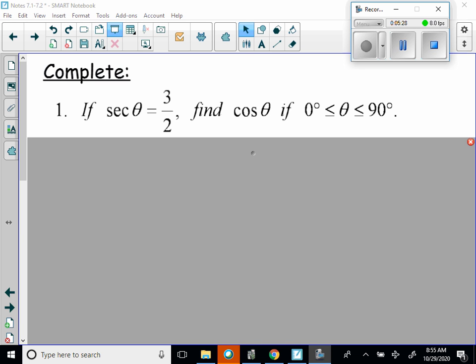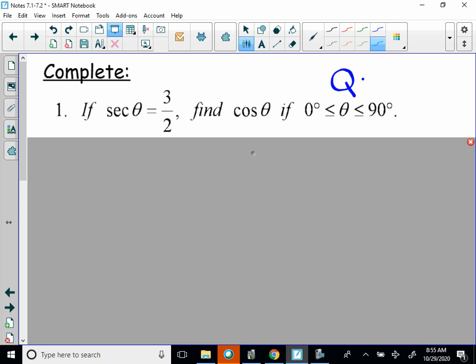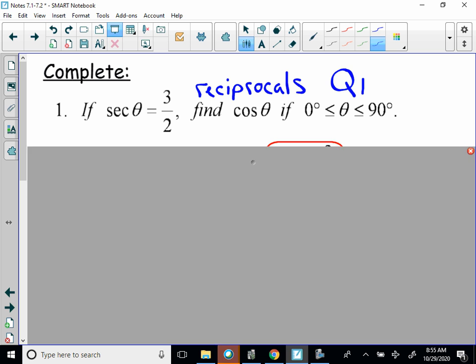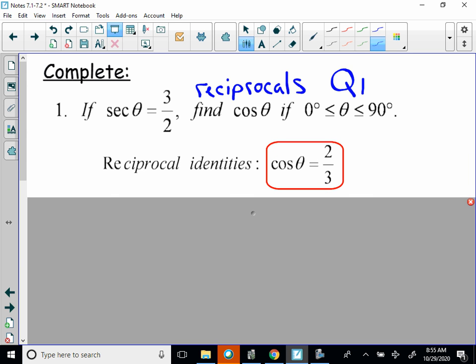This first one says if secant theta is equal to 3/2, find cosine theta if theta is between 0 and 90 degrees. The first thing you've got to realize is where you are. Okay, so now we know that secant theta and cosine theta are reciprocals of each other. So we can simply solve this without making a triangle by simply flipping the fraction. So if secant theta is equal to 3/2 and quadrant 1 is where the angle is, then it must be 2/3, right? So the reciprocal identity tells us that.